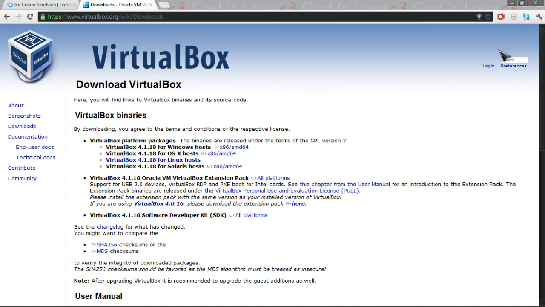So let's get started. To use VirtualBox to install this, you have to have a CPU that supports virtualization. If you do, go to VirtualBox, and links will be in the description. For Windows users, you want to download this one. For Mac, it's this one, and for Linux, you press this one. Once you've got that downloaded, install VirtualBox.